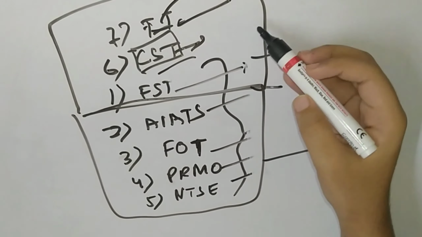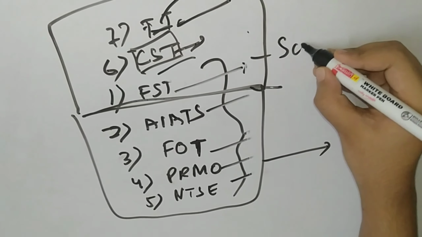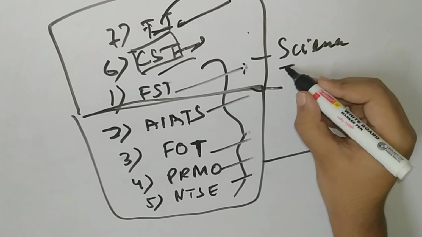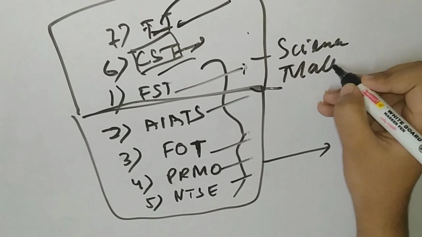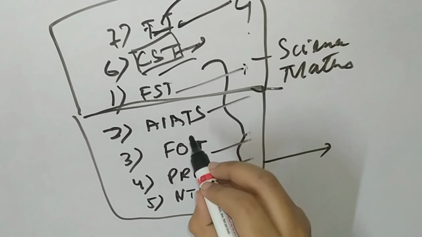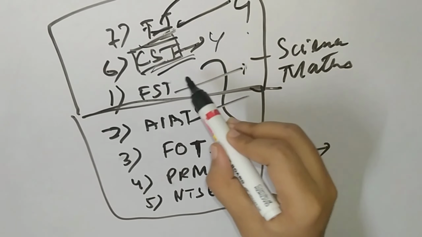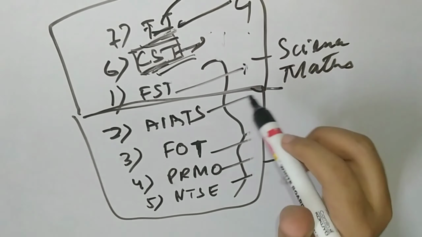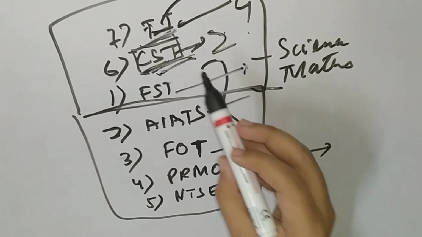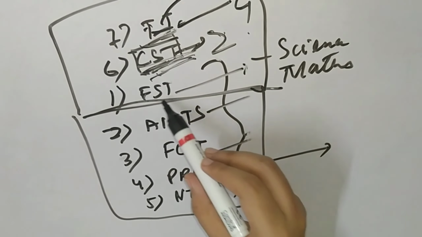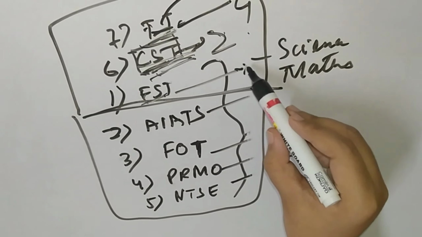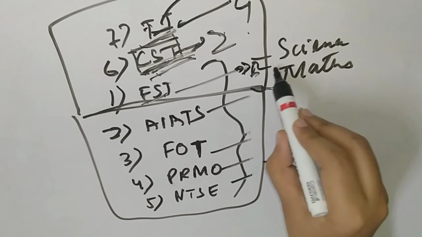Okay, these subjective will be divided into 2 parts. One is science and another one is maths. That means around 4 papers will be of your TT term test, and, not 4, it will be 2 papers of your CST complete syllabus test, and FST around 12 papers.